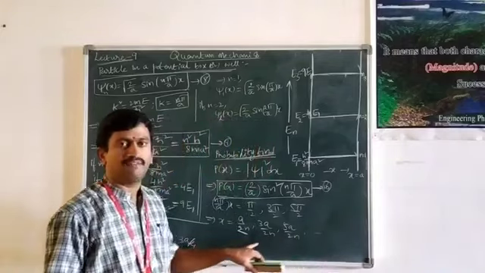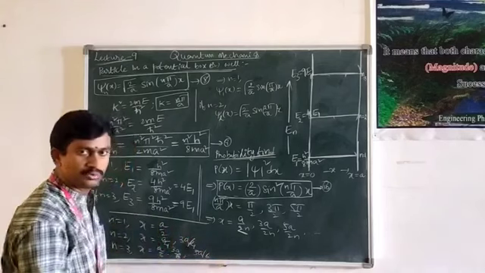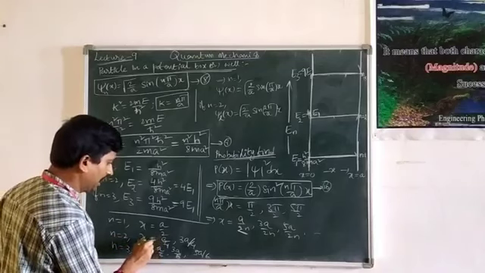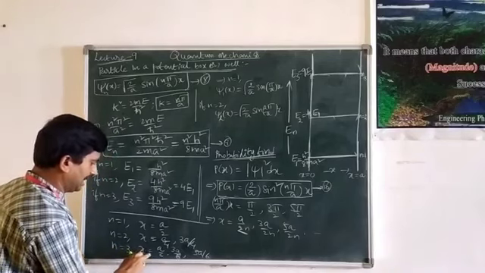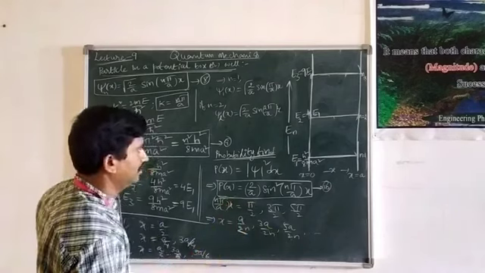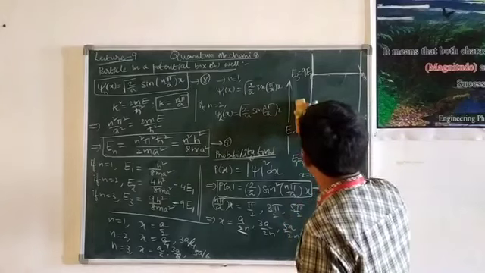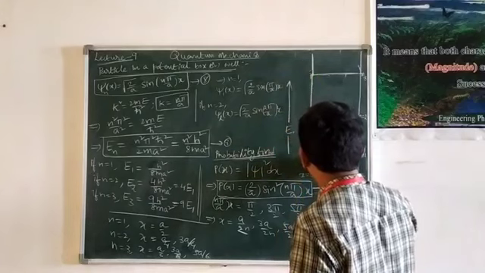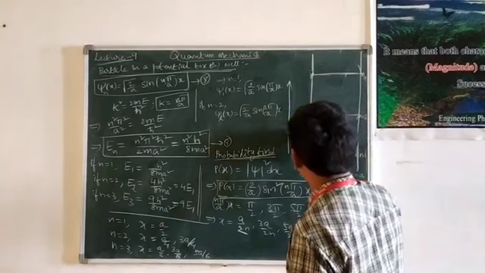Now, if we substitute the value of n, for example, if n is equal to 1, then x is equal to a by 2. Similarly, if n is equal to 2, x is equal to a by 4 and 3a by 4. And if n is equal to 3, then x is equal to a by 6, 3a by 6, 5a by 6, etc. That means, what about the particle density? The particle density can be represented in this particular diagram. Let us understand how the particle density exists with the help of this diagram.